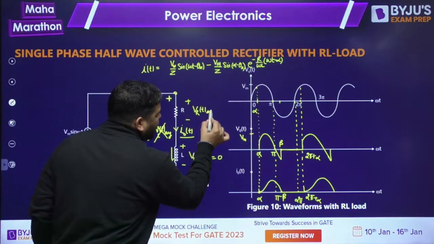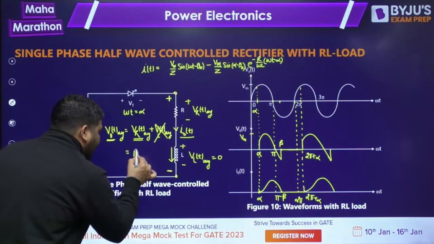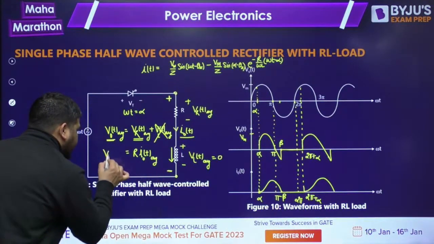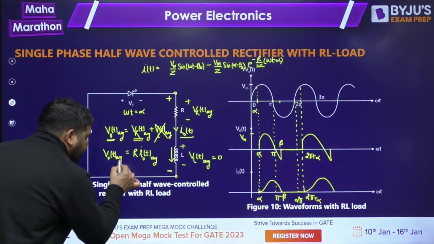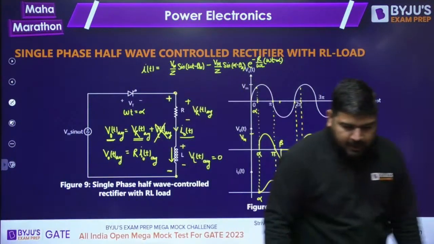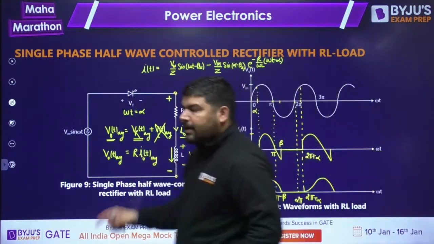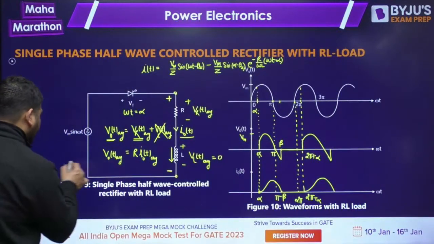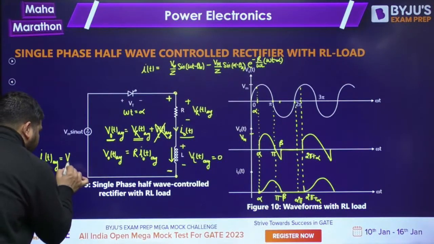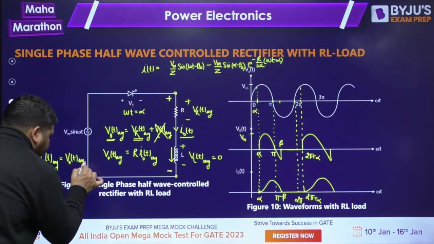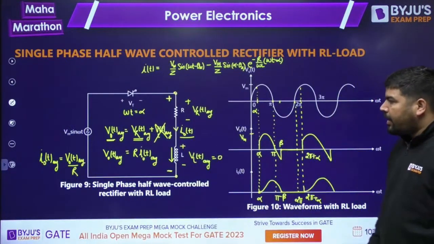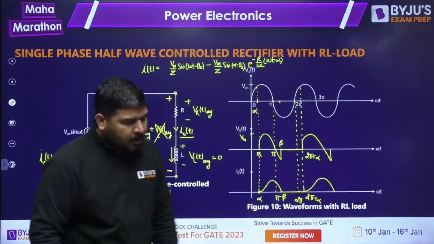Now what is VRT average? VRT average is equal to R into I naught T average. This is equal to V naught T average. Now you can take this R in the denominator and calculate the I naught T average value. Is it clear, guys? So the current average value is I naught T average equal to V naught T average upon R. This way you can calculate the current average value. Is it fine, guys?